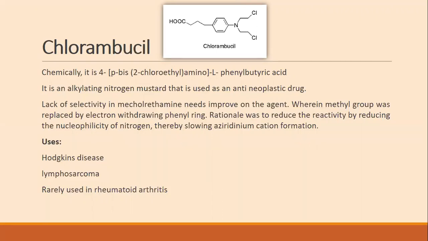This chlorambucil is used in the treatment of Hodgkin's disease, lymphosarcoma, and it is rarely used in the treatment of rheumatoid arthritis. Whereas this rheumatoid arthritis is an autoimmune disease. It is used as an immunosuppressant in treatment of rheumatoid arthritis.